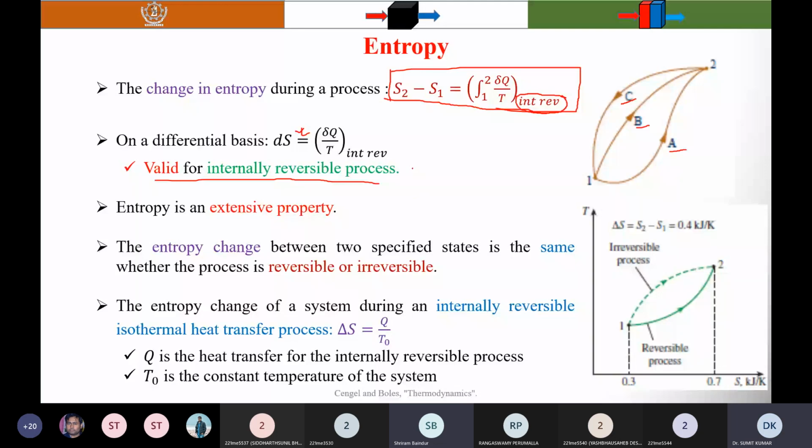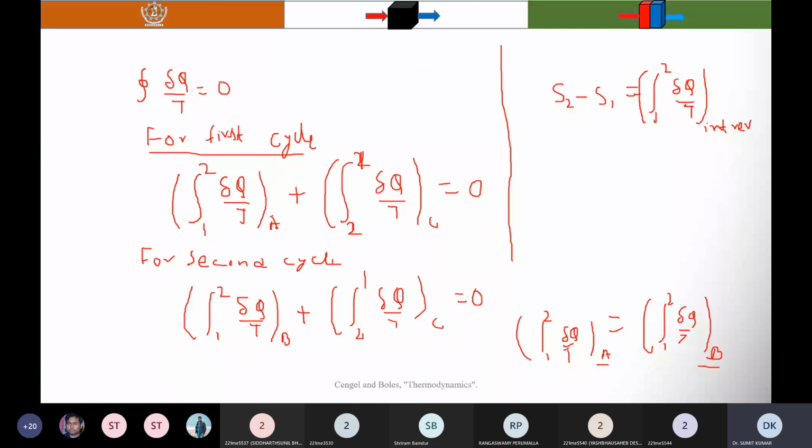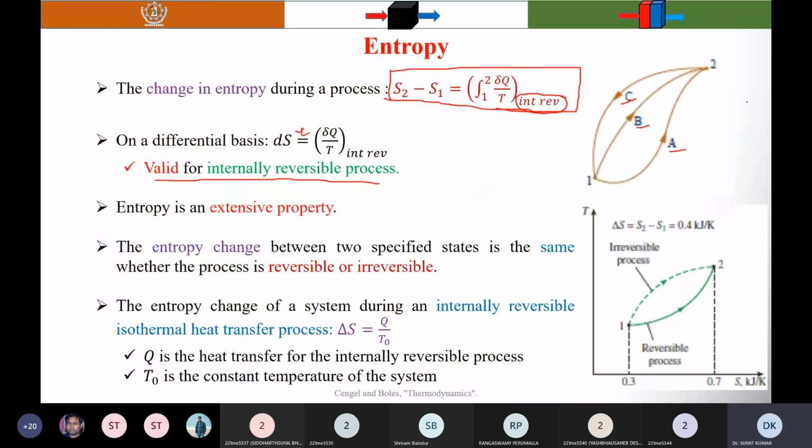No, here I have considered two different cycles. It is not one cyclic process. This equality I have used. The first cycle is going from A and returning back via path C. Another cycle is considering going from state 1 to state 2 via path B and returning back via C. Two different cycles here I have considered.